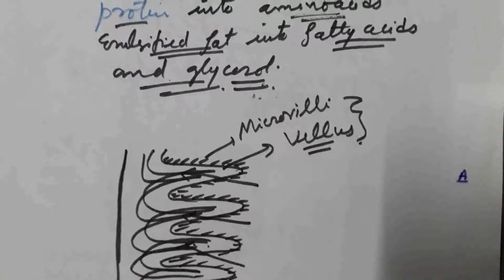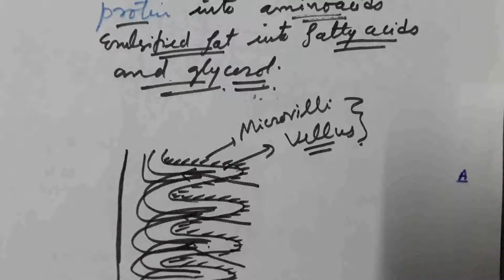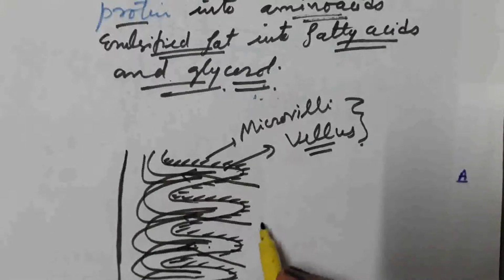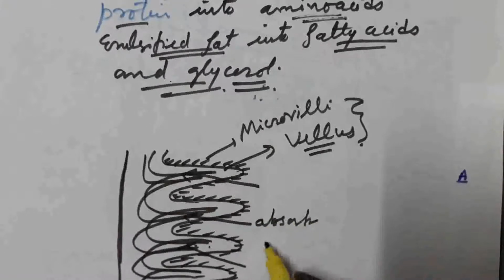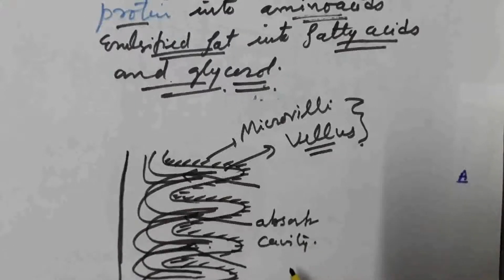For this, in small intestine there are present finger-like projections called villus. On the villus there are present microvilli. Villus and microvilli increase the surface area for the absorption of the digested food. The villus are richly supplied with blood vessels, which take the absorbed food material from cavity of small intestine and transport to various cells of the body.